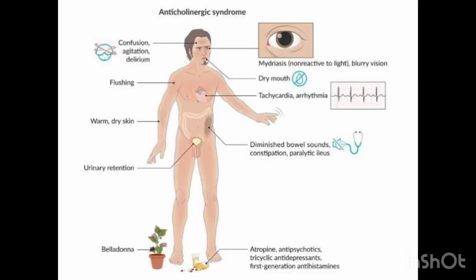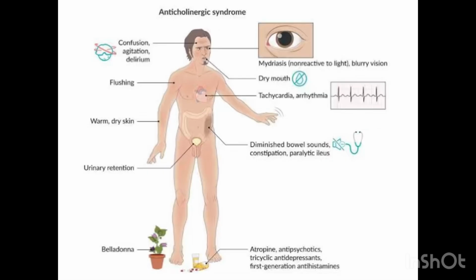You get it? So constipation: when you are trying to give a patient GIT antispasmodics, you want to counter what? Irritable bowel syndrome. You want to counter diarrhea. You want to counter abdominal cramps. If you want to counter it, you give the patient an antimuscarinic drug. What happens? You can present with constipation. Why? Because there will be a decrease in GI motility, so the food will be moving slowly. If the food is moving slowly and you want to go to the toilet, you will not be able to go. So that is constipation.